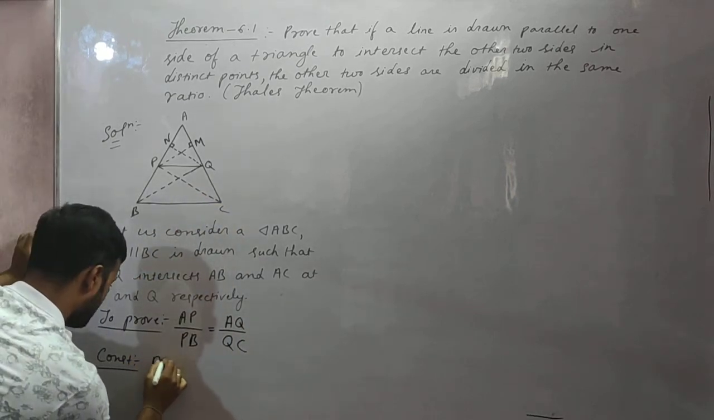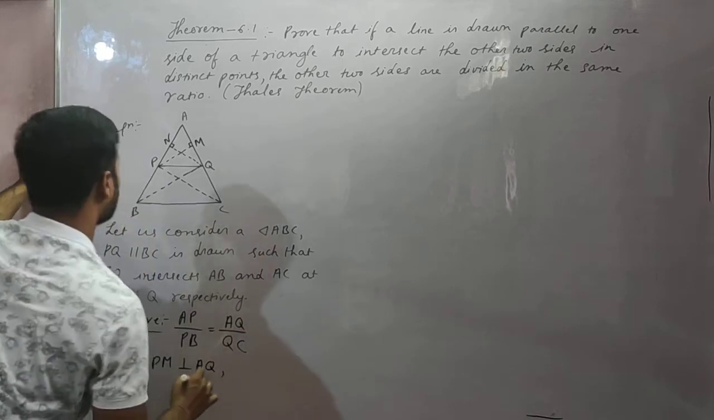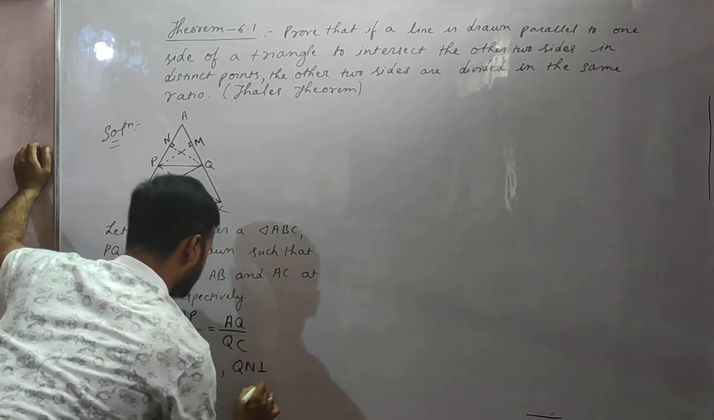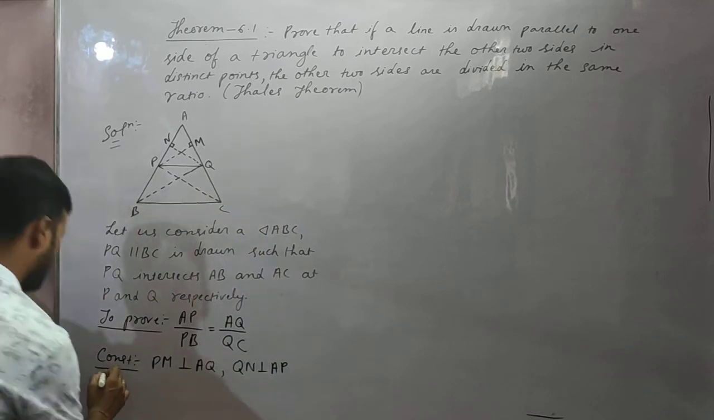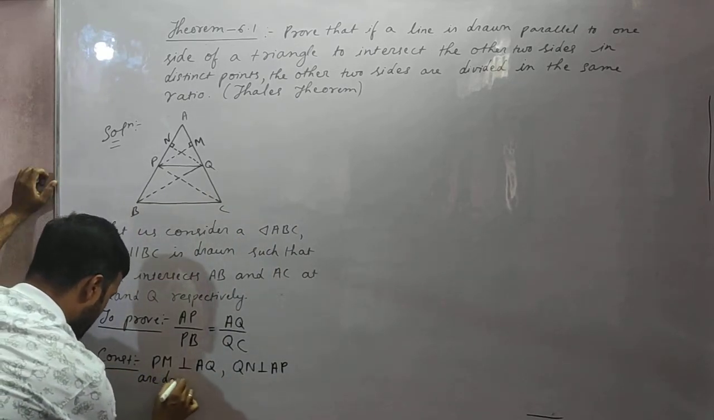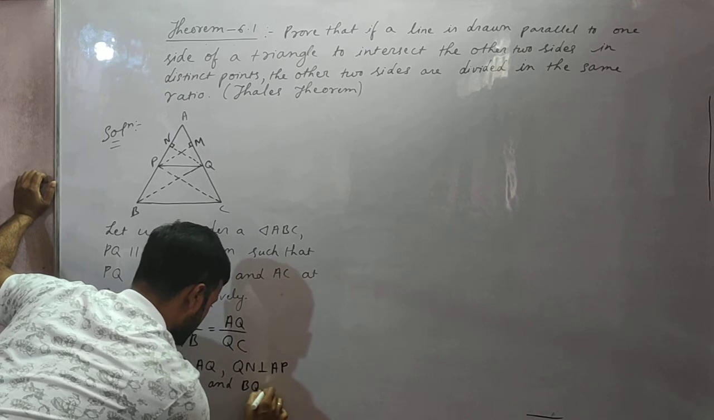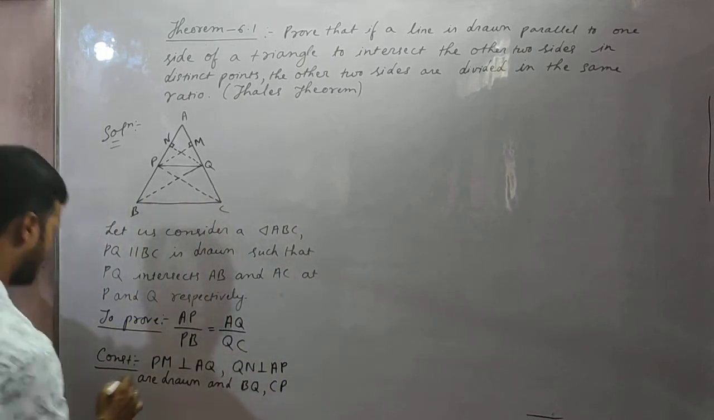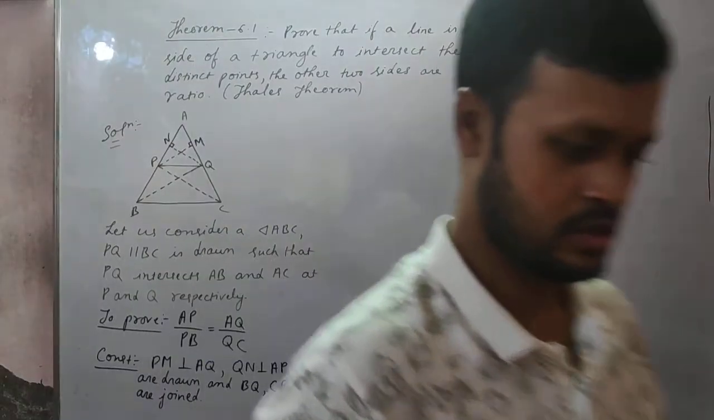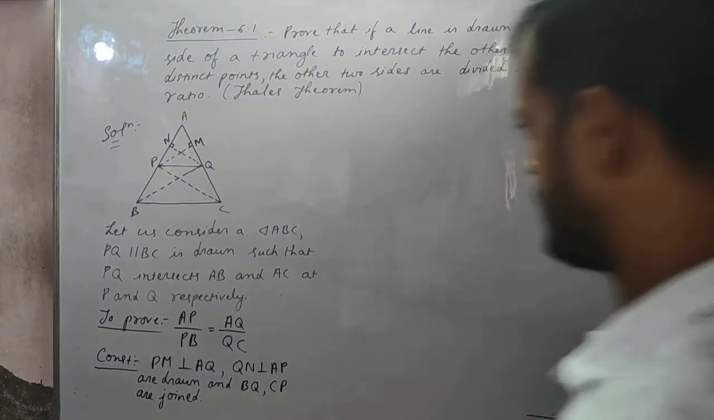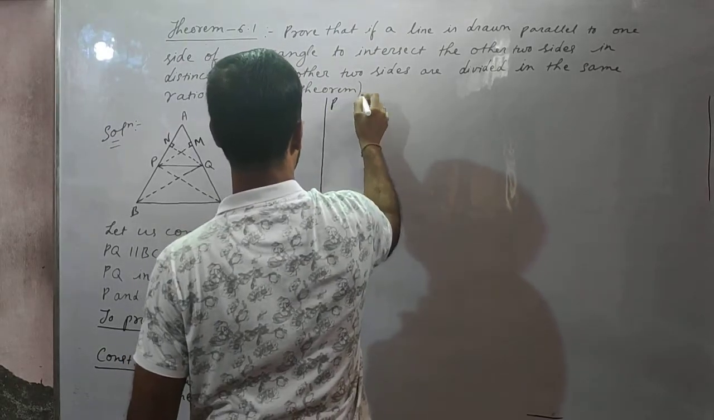PM perpendicular to AQ, QN perpendicular to AP are drawn, and BQ and CP are joined. Okay, so let's see the proof, students.